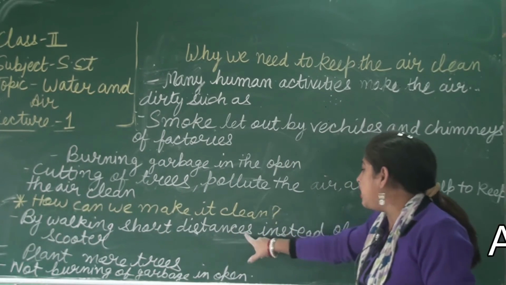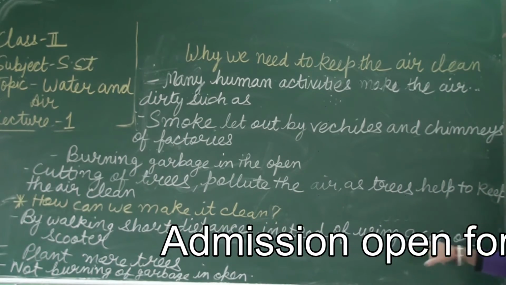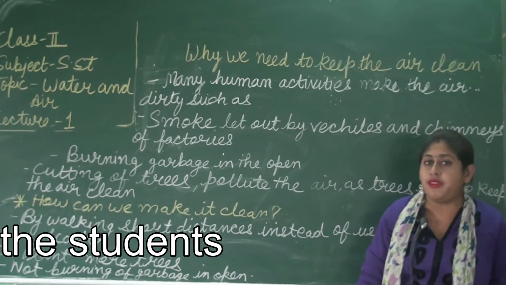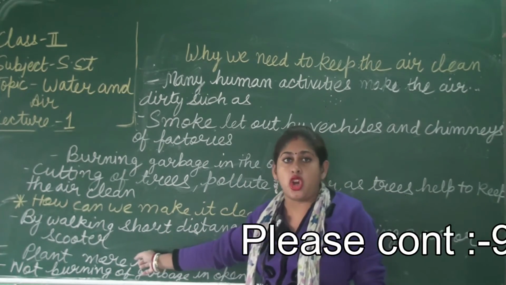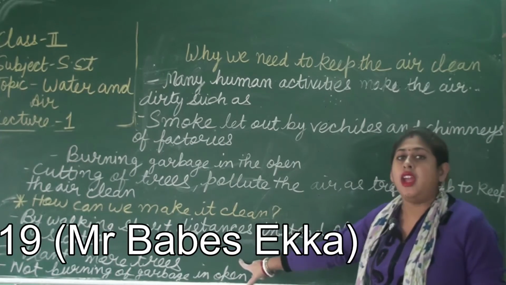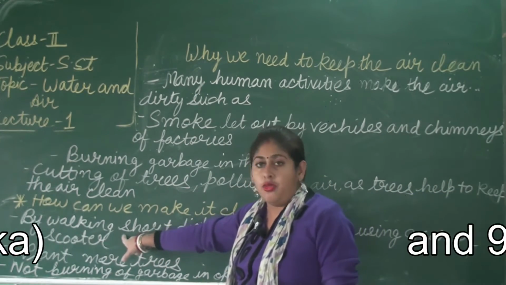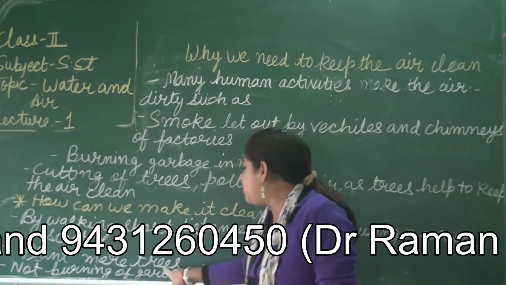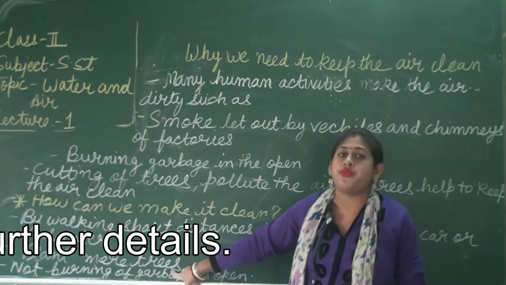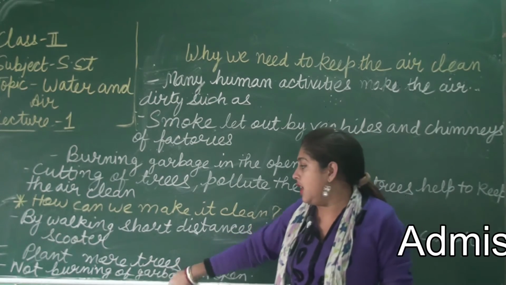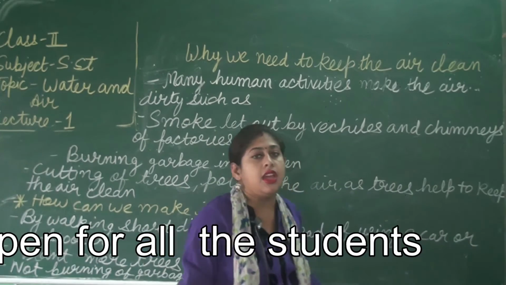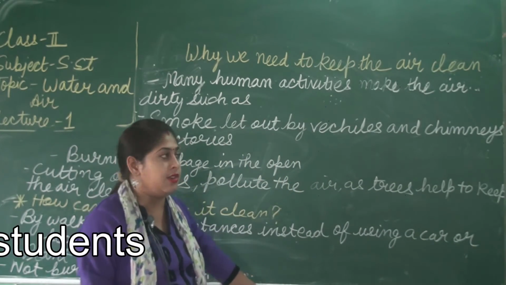By walking shorter distances instead of using a car or scooter to nearby places. I have explained previously also, when we walk a shorter distance, we can avoid using a car or a scooter. Instead of it, we can walk. Plant more trees. We should plant more and more trees, because trees help to keep the environment clean. And not burning garbage in the open. We should avoid burning garbage in the open area.